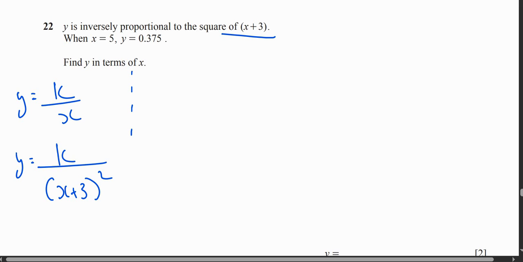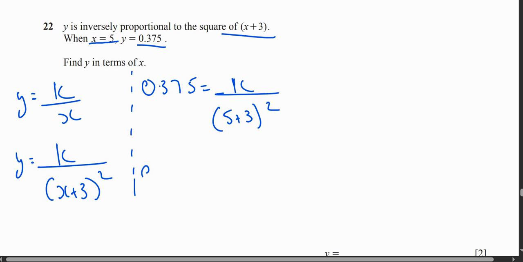So first things first, I will use these two values to find the value of k. So 0.375 is equal to k upon (5 plus 3) square. So 0.375 is equal to k upon 8 square.